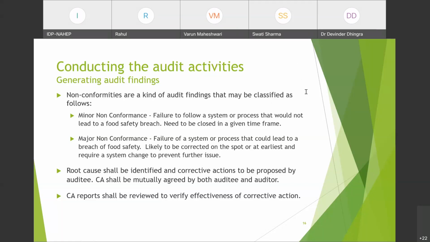Okay, so there is a question: if a sample is not as per standard, which NC may be raised? As per standard, it is a vast thing. Standard can include a normal thing like quality parameters, color, and so on. In that case it is a minor NC. If it is a microorganism or chemical related thing, it will go under major. Whatever is breaching food safety is a major thing. Okay.